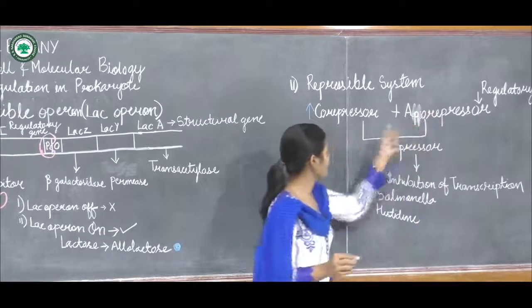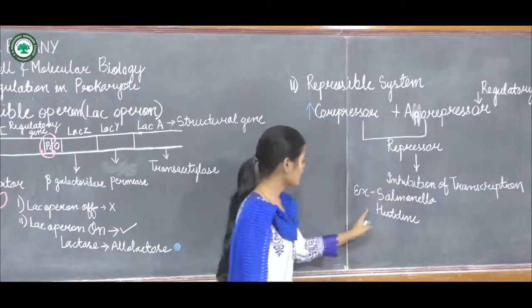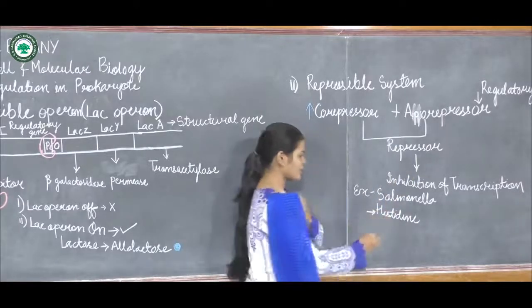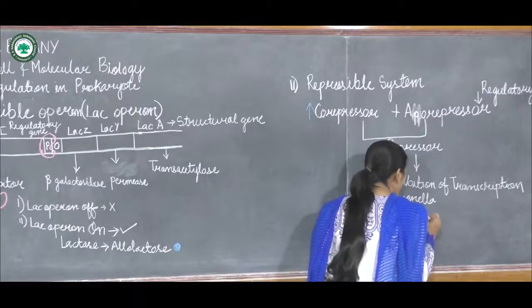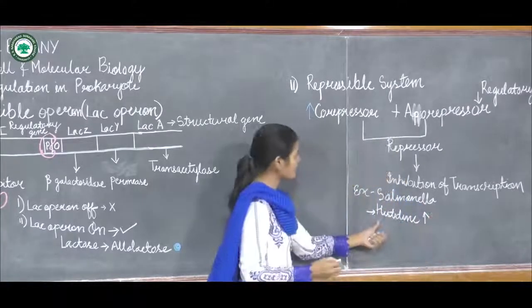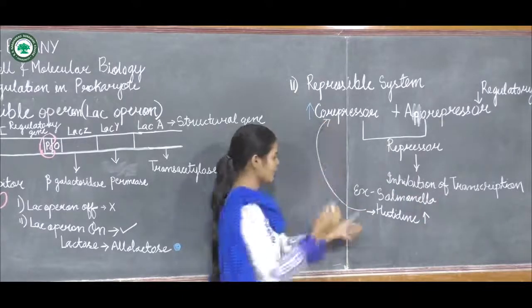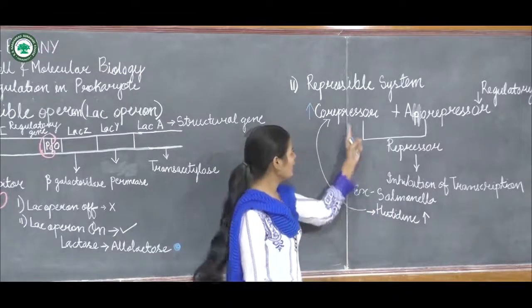Co-repressor plus aporepressor will form a repressor. In Salmonella, there is a production of the amino acid histidine. When this amino acid is present in high concentration, the histidine will start acting as a co-repressor.